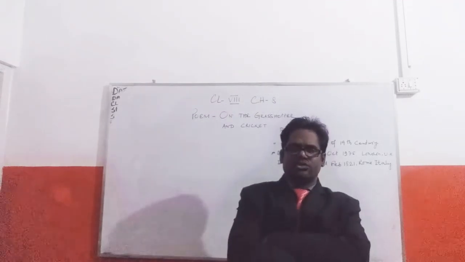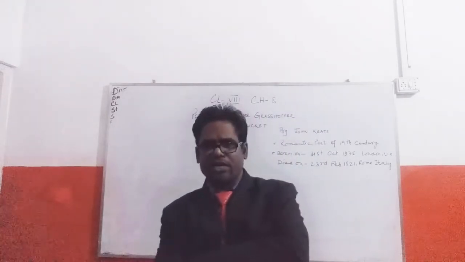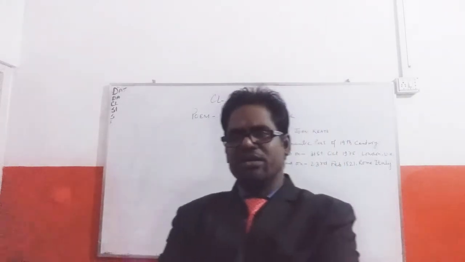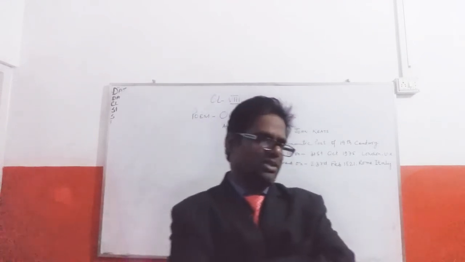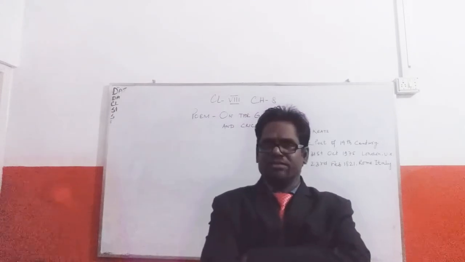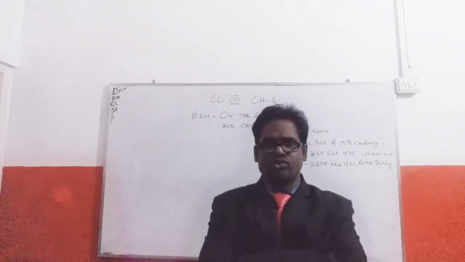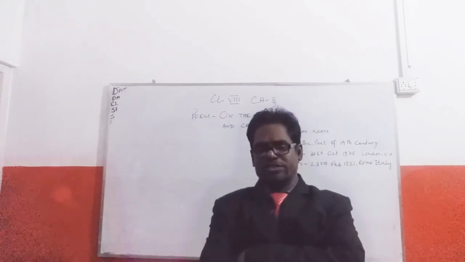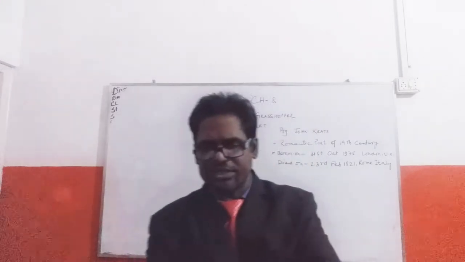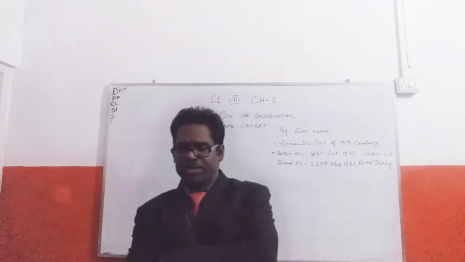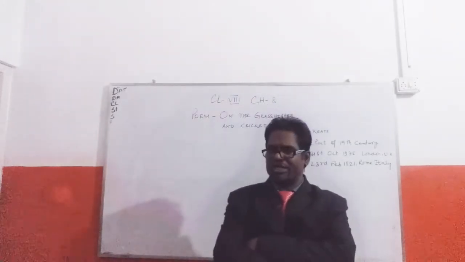Before going to the poem, let us know something about it. The poem is a nature poem, all about the beauty of nature and the incidents of nature, and it is a sonnet because it is made up of 14 lines.